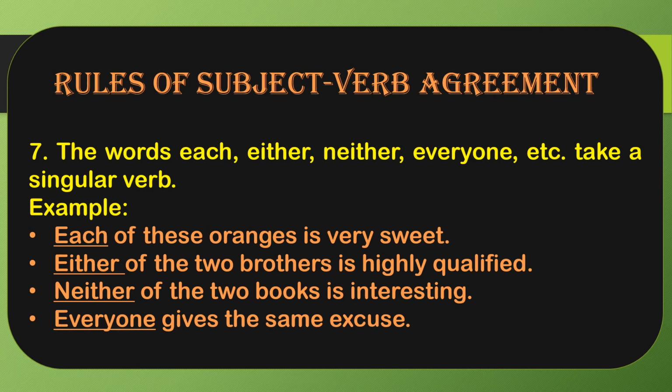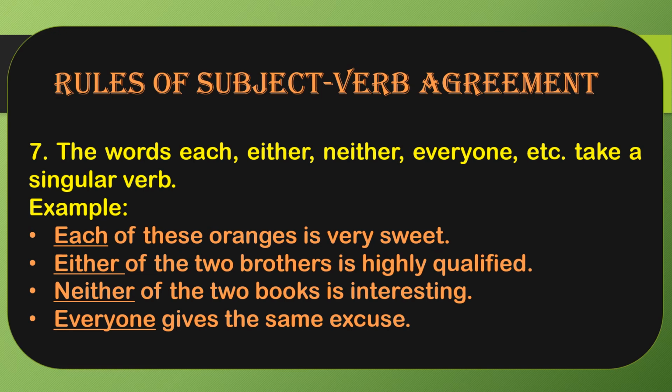So with each of these mangoes, oranges, we are talking about a single orange, that is why we are using "is." Same in the case of either and neither also. "Everyone gives the same excuse." Everyone means we are pointing towards individual persons, that is why we are using the singular verb "gives" over here.